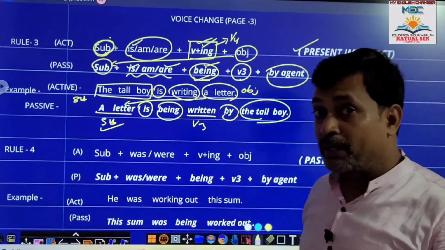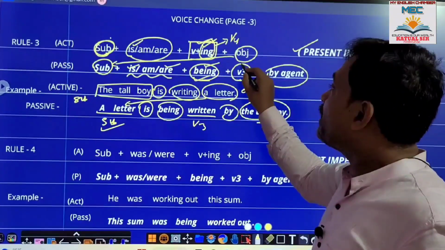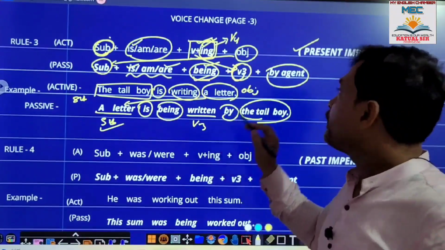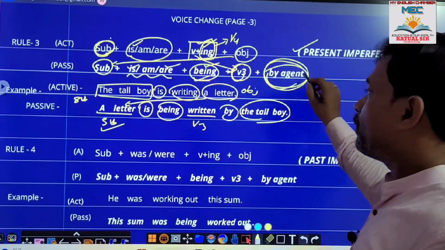Then being. Why being? Being ଟା କାହିଁକି ଲଗେଇବି? For ing, being. Why V3? From verb to V3. Clear? So that is the passive rule. Then by agent, by doer.